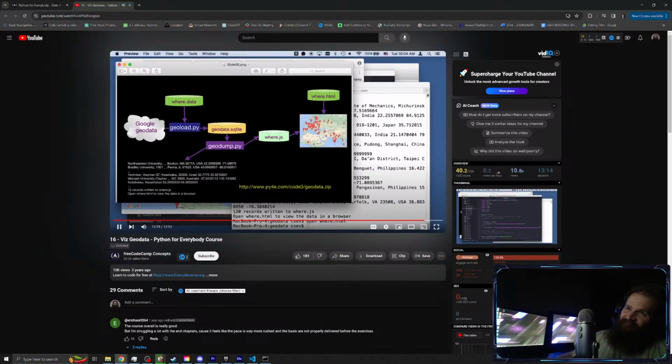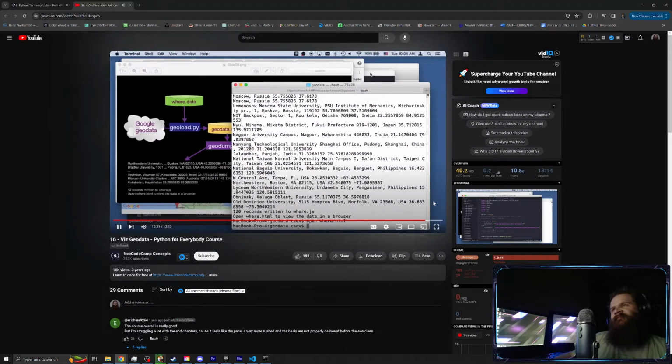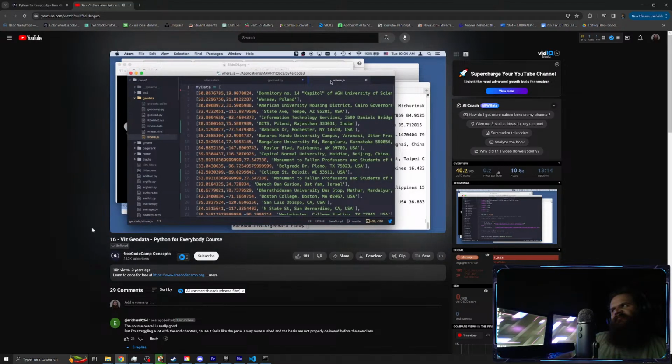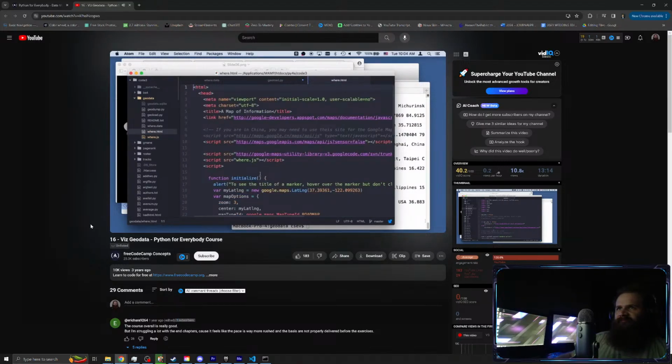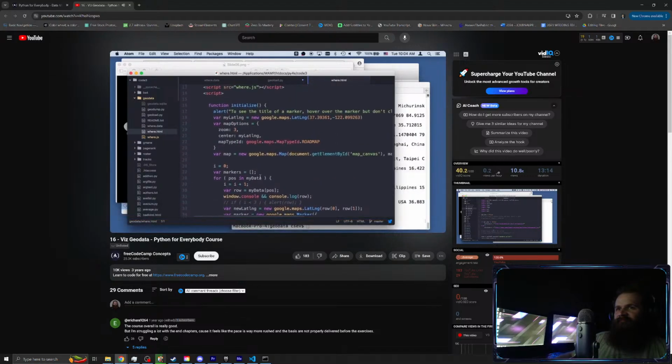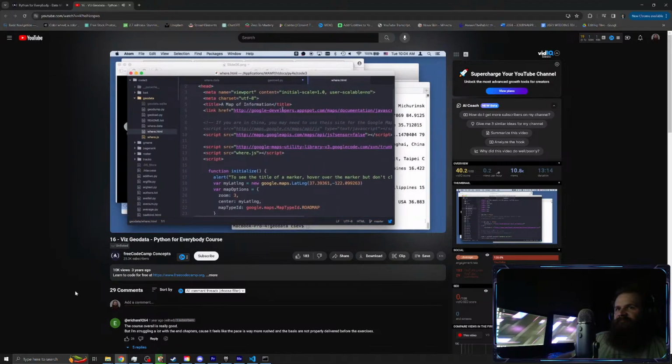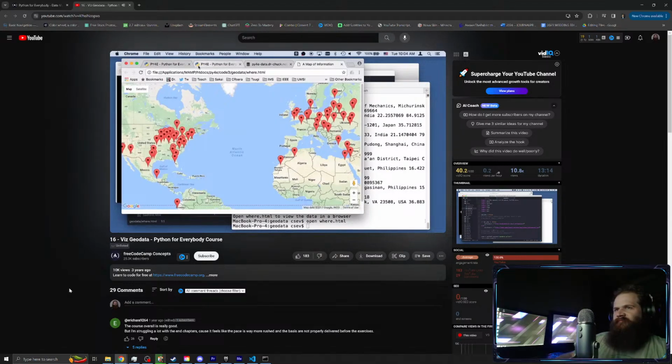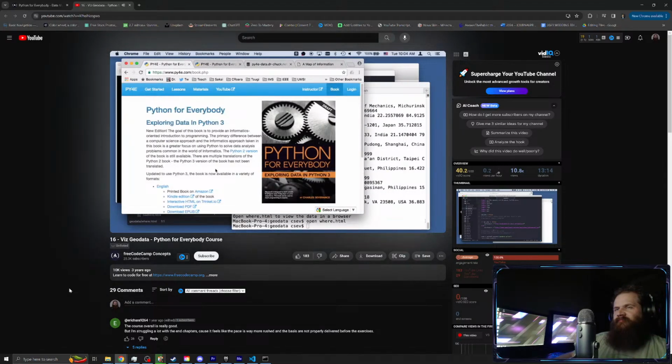It wrote this where.js. If you are smart with HTML and JavaScript, you can look at this where.html file. It's really just reading through a bunch of data and putting the points. That's all there is, but I'm not going to go through that, at least not in this. And so I hope that this was useful to you, and thanks for watching.